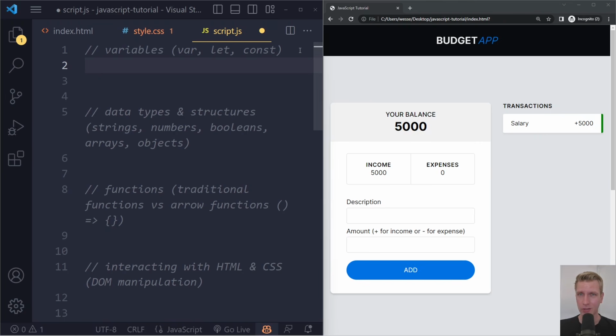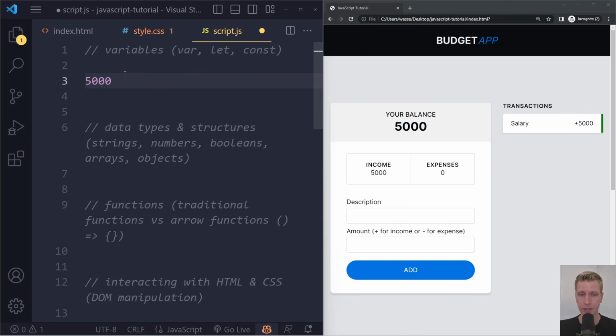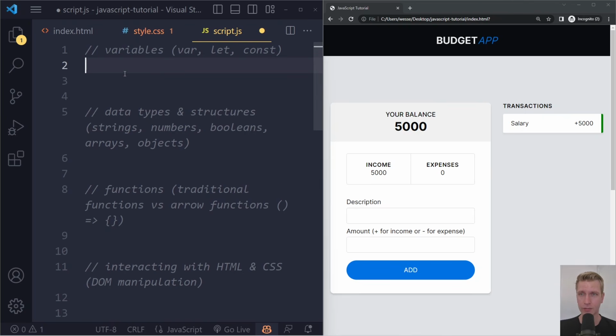All right, so the first concept that is important is variables, right? So I can have, let's say, as we see in the project, some kind of balance, right? And the balance is 5,000. Now, 5,000 here is just some loose code. We need to store that somewhere. And we use variables for that. So I can create a variable.